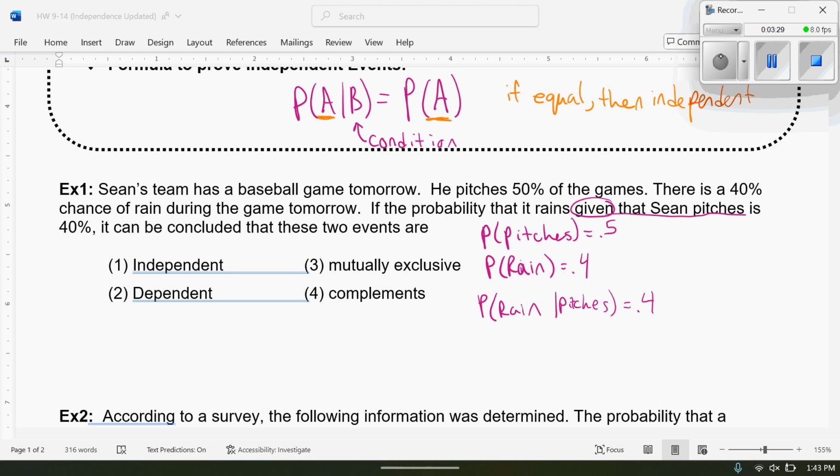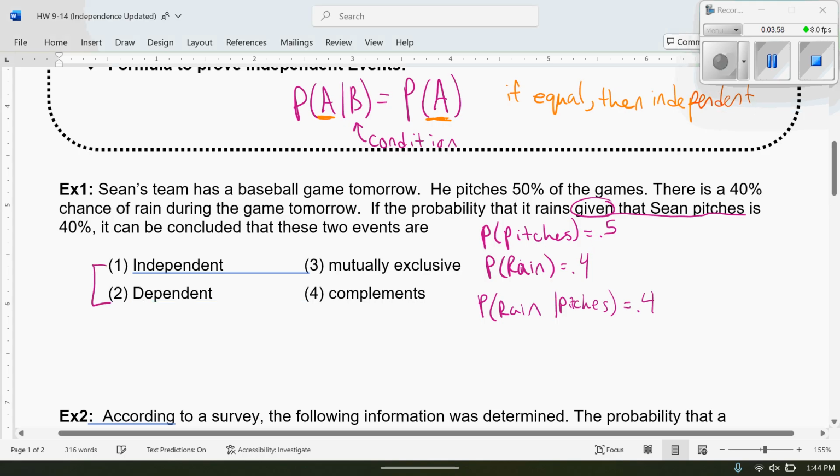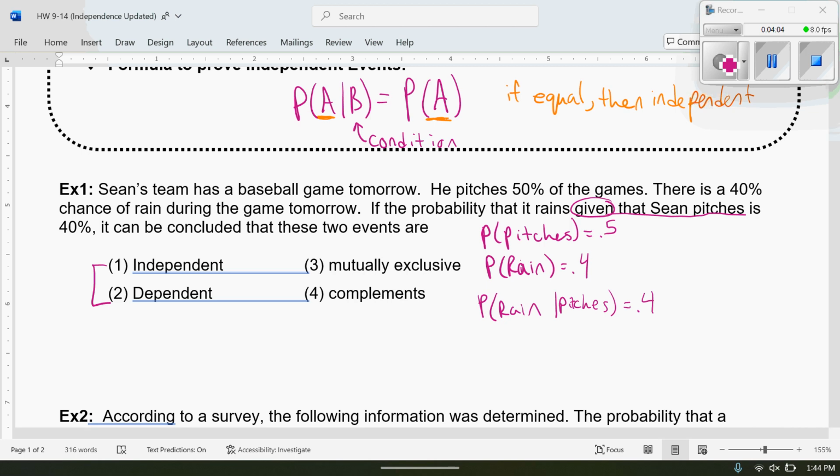Now let's look at the answer choices. They are asking for independent, dependent, mutually exclusive, and complements. So if you don't remember, a complement is the probability of something happening and the probability of something not happening. Mutually exclusive means that they can't happen at the same time. Now, Sean can pitch and it could be raining, so they are not mutually exclusive. When you see these problems of something being basically opposites, it's either independent or dependent, it's one or the other. The other options are irrelevant.